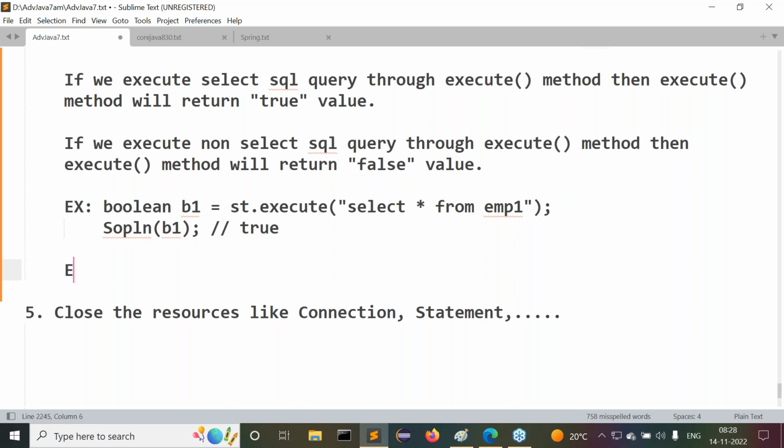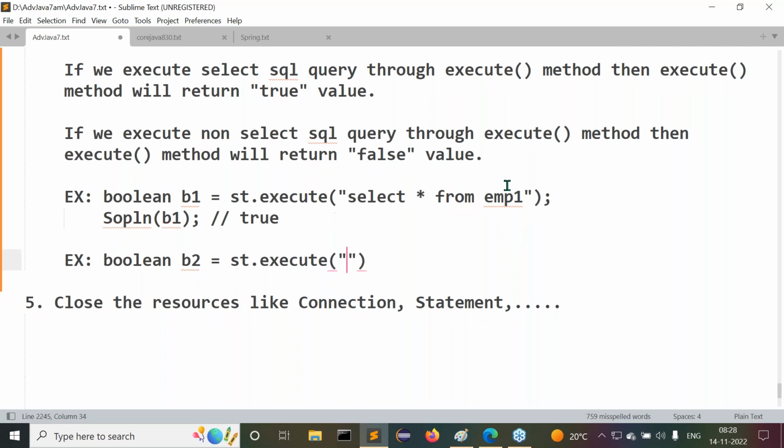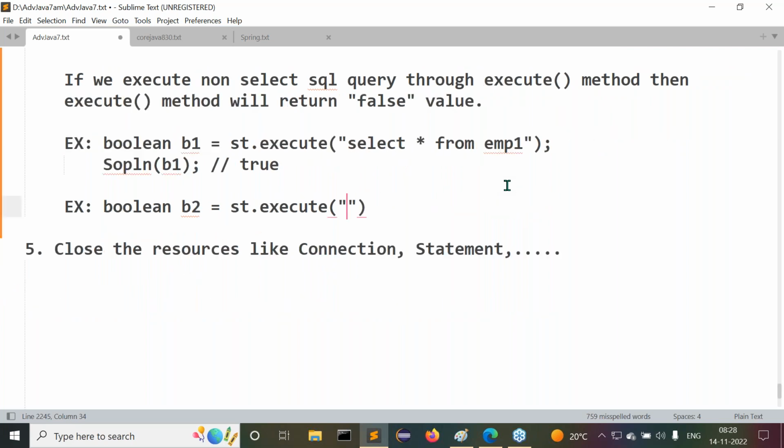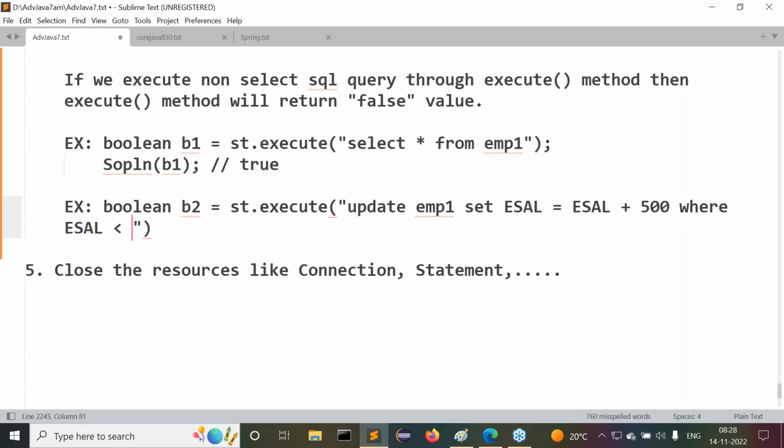Next, another example. Boolean b2 is equal to st.execute of a non-select SQL query, any non-select SQL query. Now we have taken an update example. So here I'm taking that update SQL query: update emp1 set ESAL is equal to ESAL plus 500 where ESAL less than 10,000.